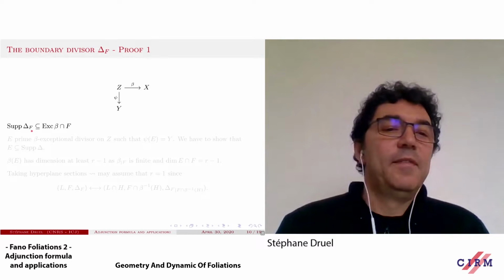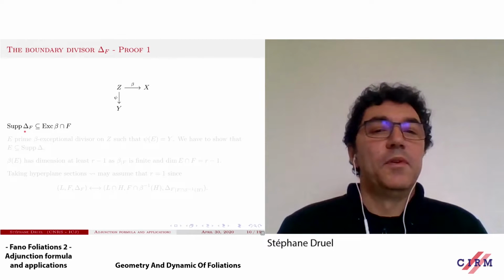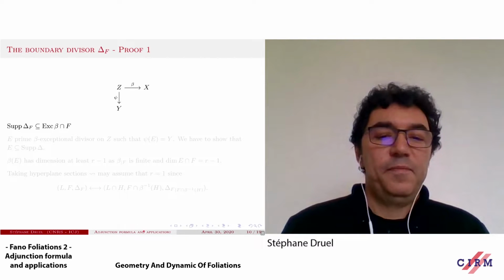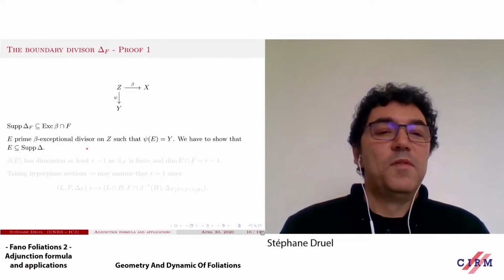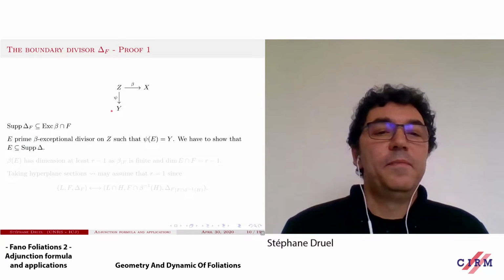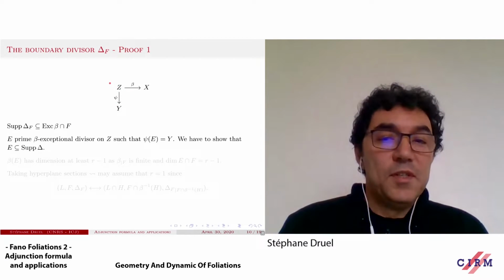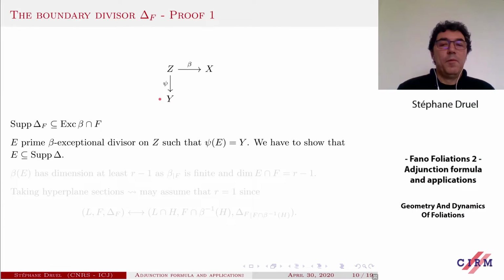Recall that I explained to you that the support of delta is certainly contained in the exceptional locus intersected with F. So what we have to do is just to consider E, a prime exceptional divisor on Z, which is horizontal with respect to psi, and we have to show that in fact E is contained in the support of delta. Then the intersection with F will be contained in the support of delta F. And then we will be done.